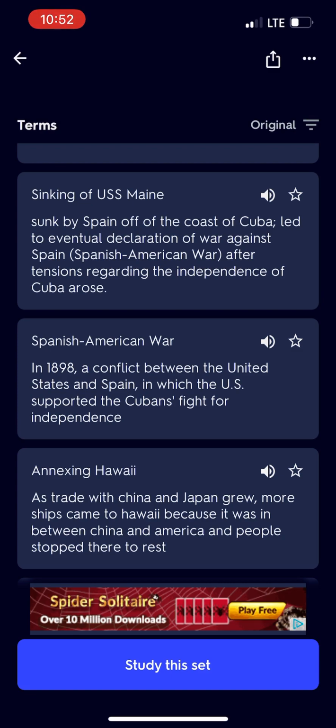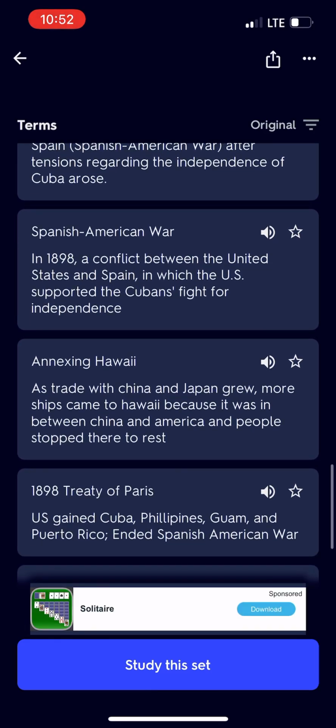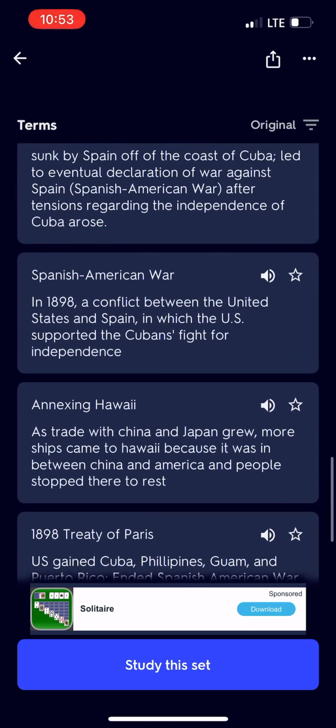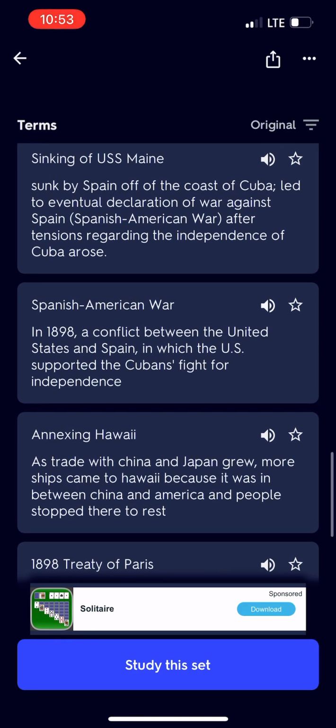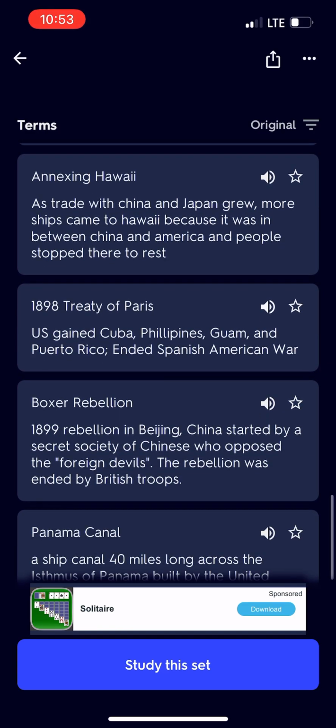Annexing Hawaii. As trade with China and Japan grew, more ships came to Hawaii because it was in between China and America and people stopped there to rest. Spanish-American War. In 1898, a conflict between the United States and Spain in which the U.S. supported the Cubans. 1898 Treaty of Paris. U.S. gained Cuba, Philippines, Guam and Puerto Rico, ended Spanish-American War.